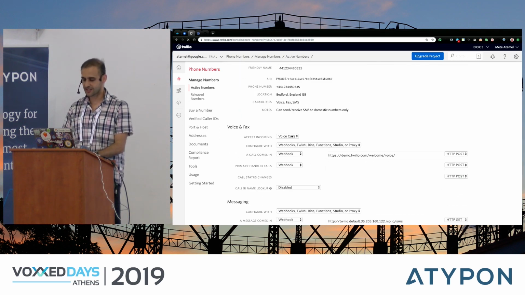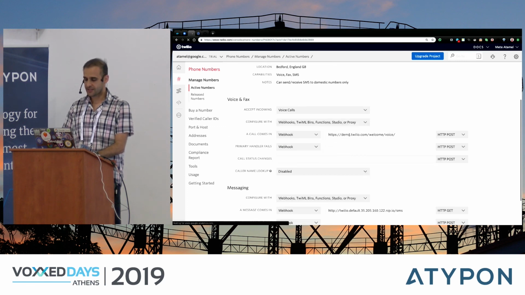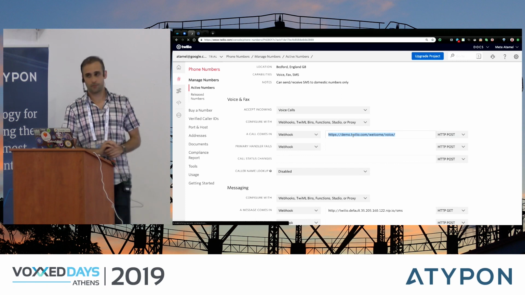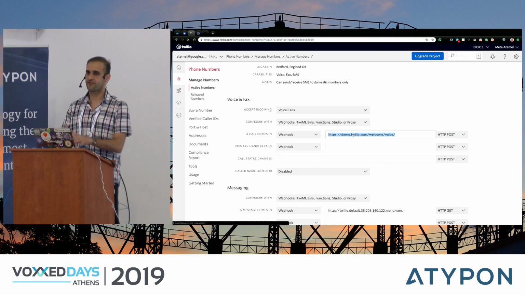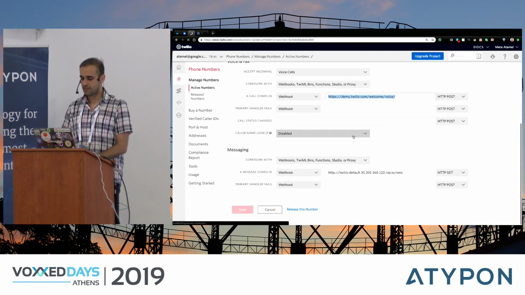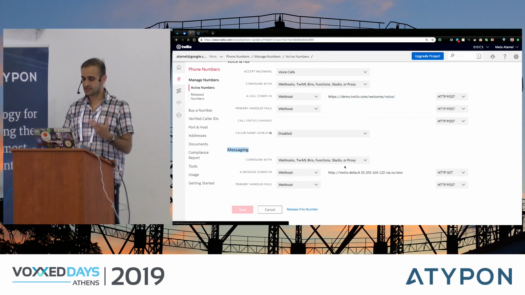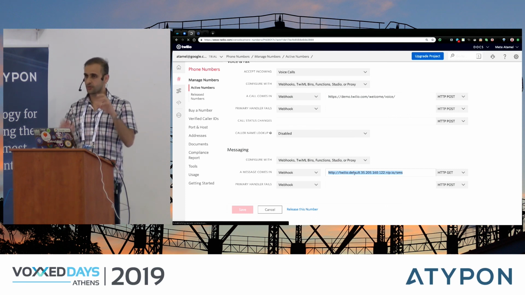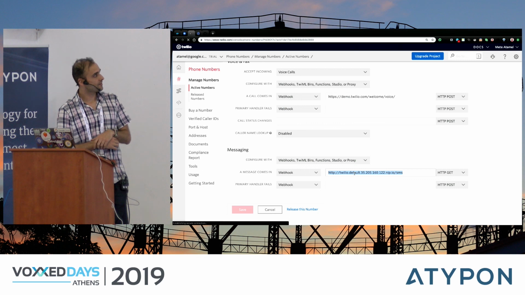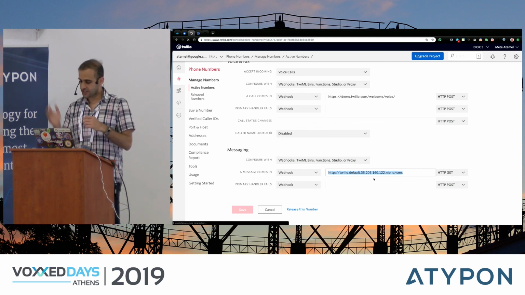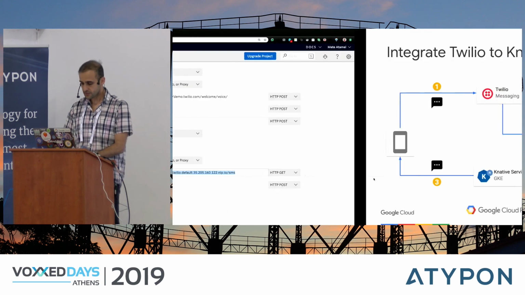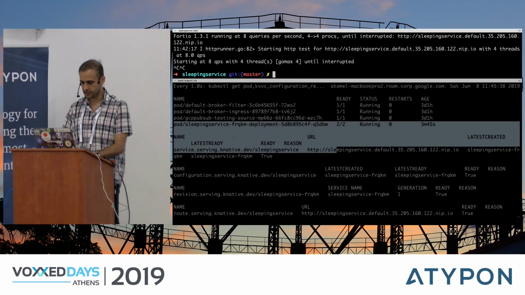But what you can do is that once you have this number, you can say, if someone calls me, make a webhook call to this endpoint. I didn't change this, so this is the default Twilio endpoint. But then for messaging, for SMS, I said, if someone messages me, make a call to this endpoint. And this endpoint points to my dummy Knative service /SMS. That will be the SMS controller that will handle this call, right? So let's apply this and see if it works.